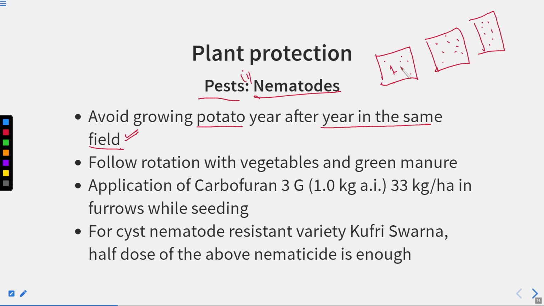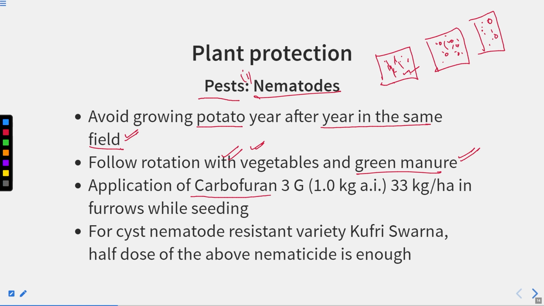Suppose mustard is there. Then the first year I have grown potato in this field. Then the next year I will grow potato in this, whereas the mustard in this. And the third year I will grow potato in this, mustard in this and wheat in this. So like this we can change the field in which we grew potato in the past year. So follow rotation with the vegetables and green manure. We can apply some green manure, or we can apply some rotation with other vegetables.